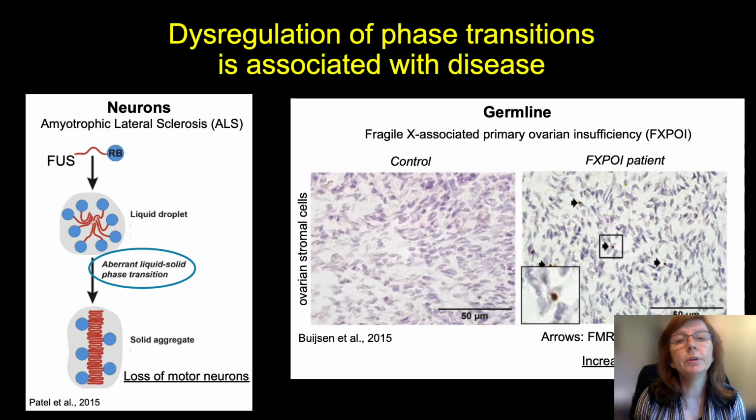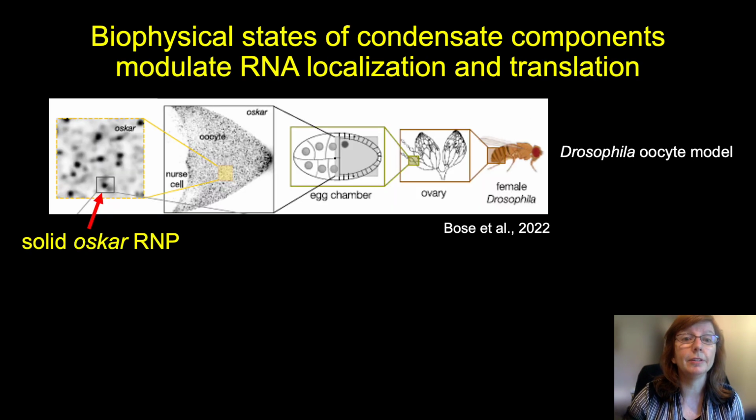In the germline, fewer examples have been identified to date. However, nuclear condensates of the FMR poly G protein occur in FXPOI patients, as shown on the right. So in Fragile X-associated primary ovarian insufficiency, there are increased rates of infertility in women that are not completely understood. These examples, as well as many others, clearly indicate the regulation of phase transitions is critical for cellular function. Now, what kind of biochemical reactions might be regulated by phase transitions in the oocyte?